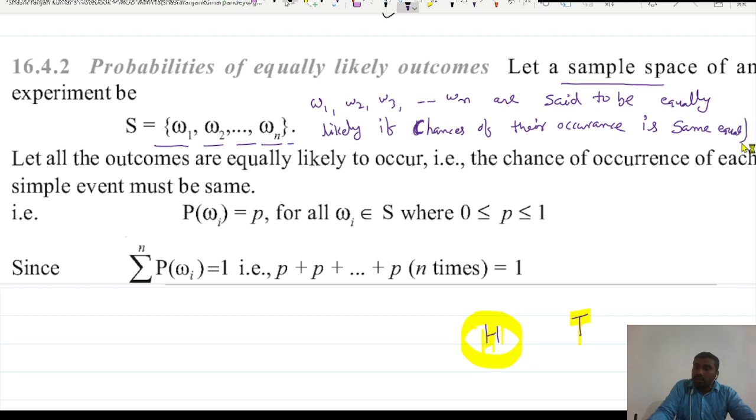So if their chances of occurrence are the same or equal, then we will say yes, these are equally likely, right?